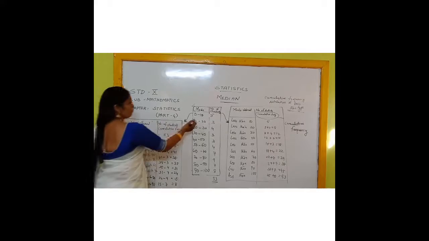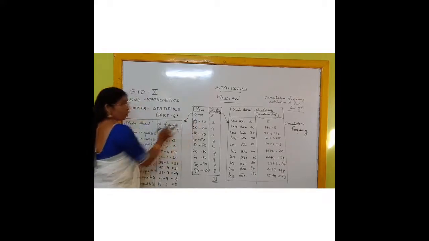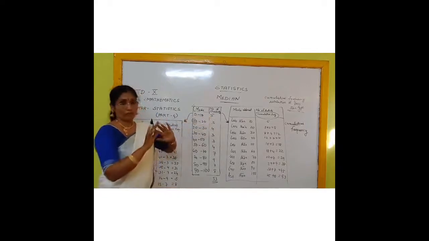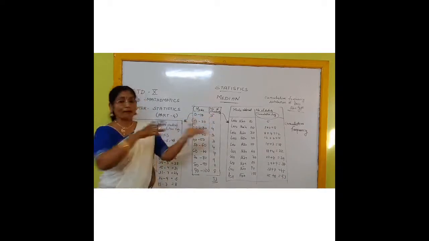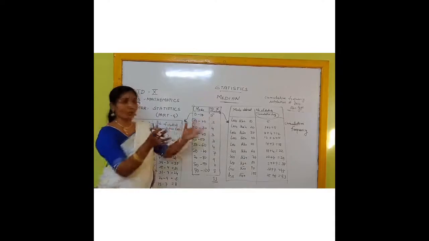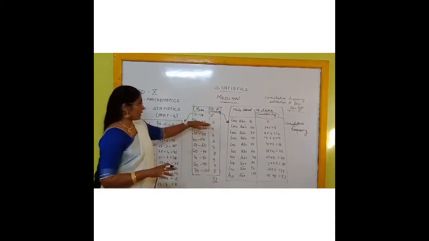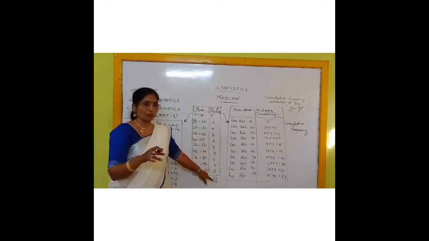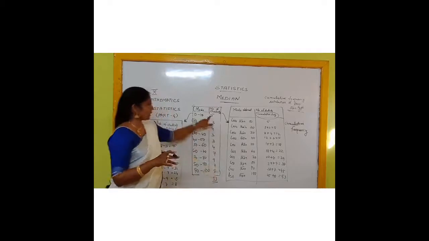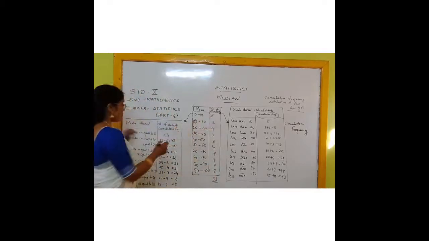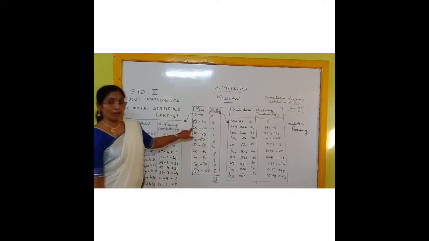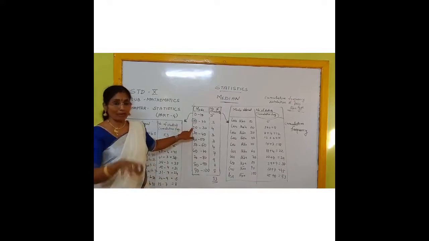Now next, more than or equal to 10. Next lower limit. More than or equal to 10 means this will be a subtraction, because the 5 students you have to delete. These 5 students have got less than 10 only. Therefore, we can say that more than or equal to 10, all these students will come. Subtract this many students. An easy way: we can minus this 53 and this 5. That means 53 minus 5, how much will we get? 48.